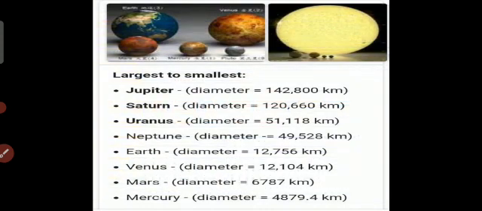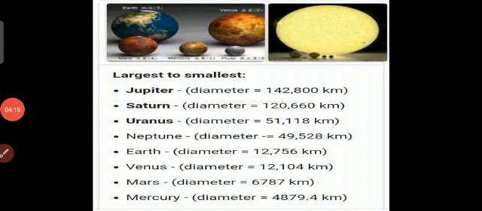In this diagram, in this picture, you can see the planets from largest to smallest. First is Jupiter, the largest planet, then Saturn, Uranus, Neptune, Earth, Venus, Mars, and the smallest planet is Mercury.